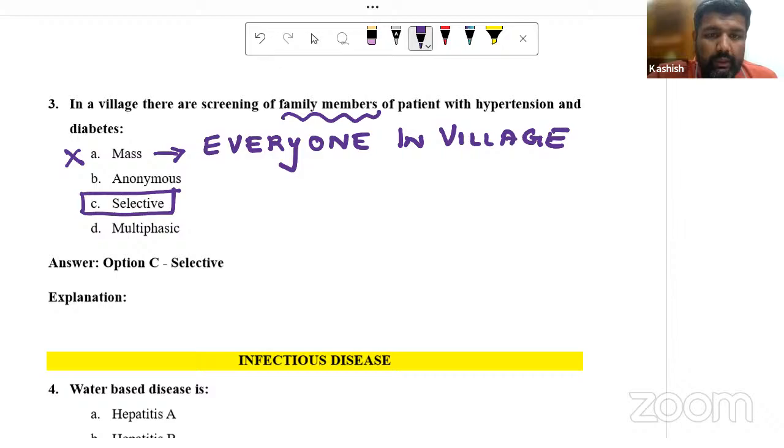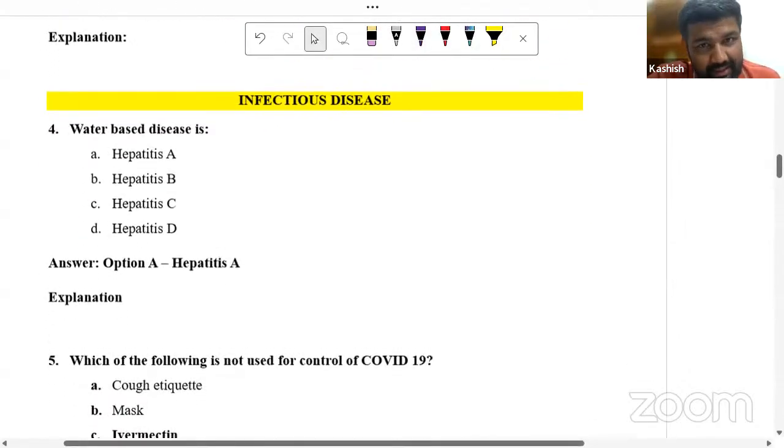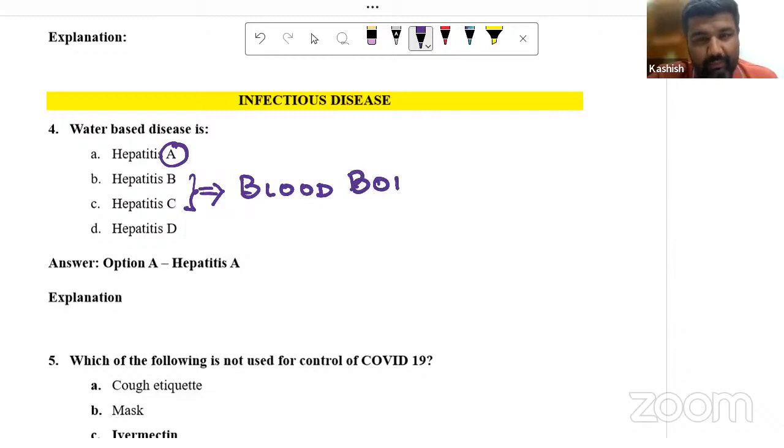Now coming to infectious diseases, a very easy question. I think this is the easiest question in the whole INICET paper. Water-based diseases: hepatitis A. The rest, hepatitis B and hepatitis C, are blood-borne. I think this is the easiest question, and my friend Dr. Sidharth would also agree that this was the easiest question from my chapter.